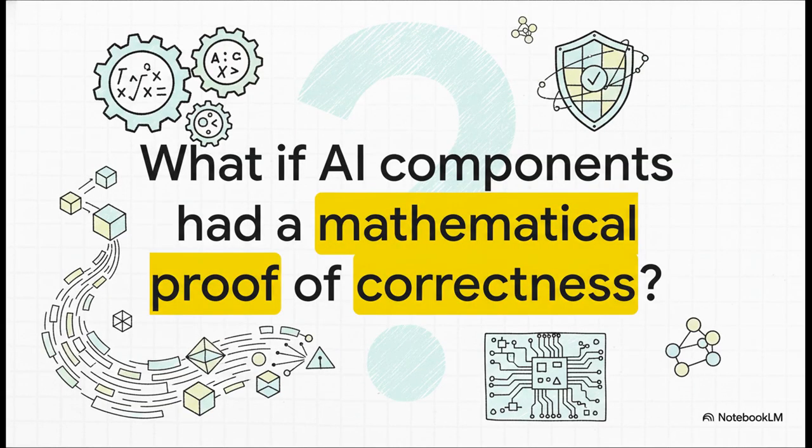And this leaves us with a final, pretty powerful thought to chew on. What if every single component in our AI systems came with its own mathematical proof of correctness? This whole approach points toward a future where we can build AI that's more reliable, more robust, and just plain more trustworthy. Not by just testing it more at the end, but by designing it with mathematical correctness baked in from the very first line of code.